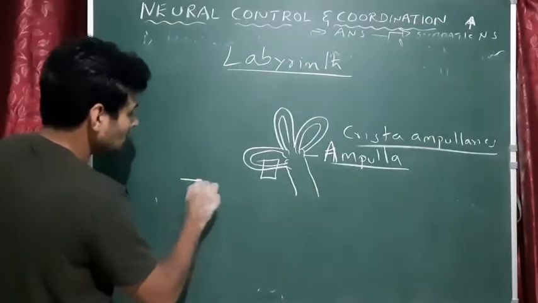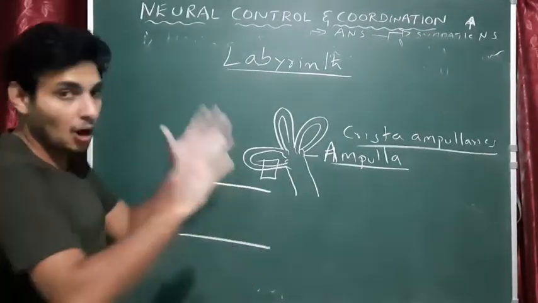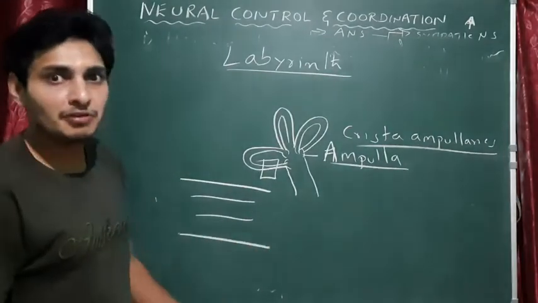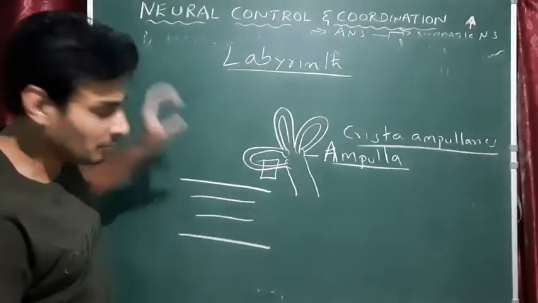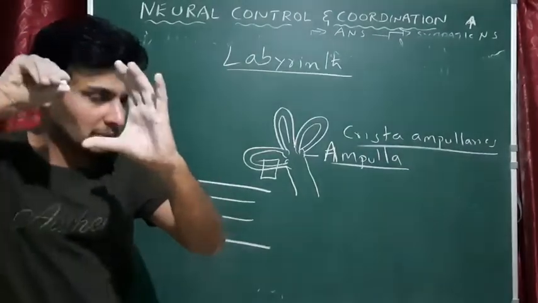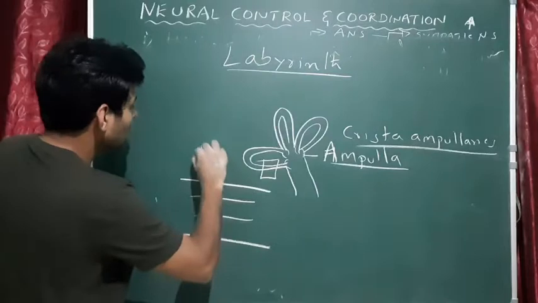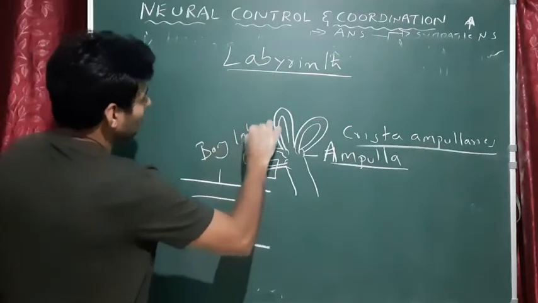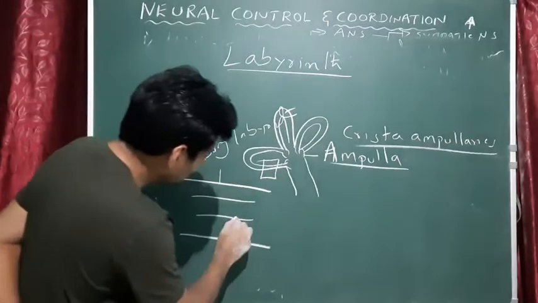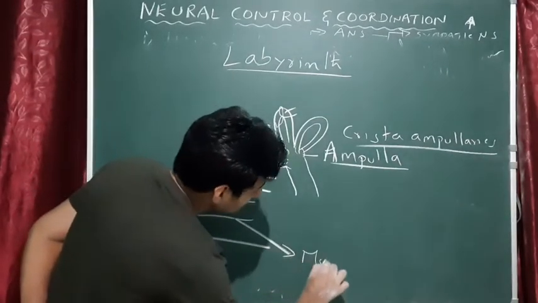and draw it, it looks like this: a big pipe, that is the outside pipe, and inside you see a small pipe, that is a pipe within a pipe. So you can imagine a big pipe and a small pipe inside. Okay, so this outer labyrinth is called the bony labyrinth. Okay, and this inner portion is called the membranous labyrinth.